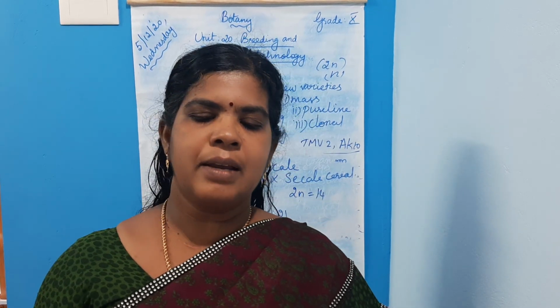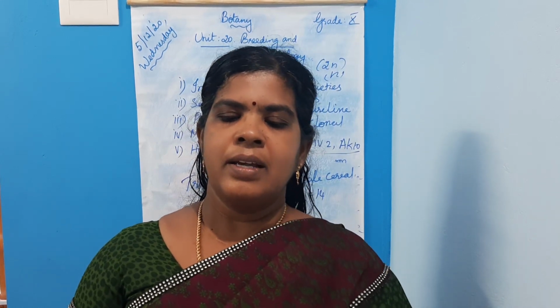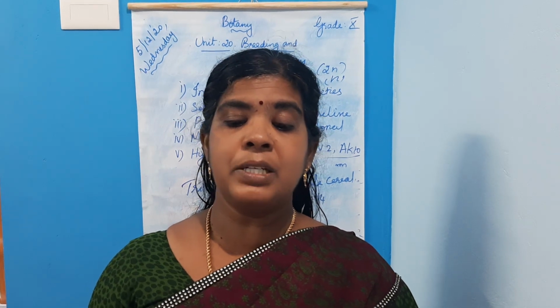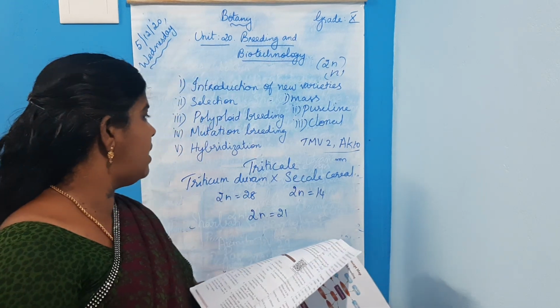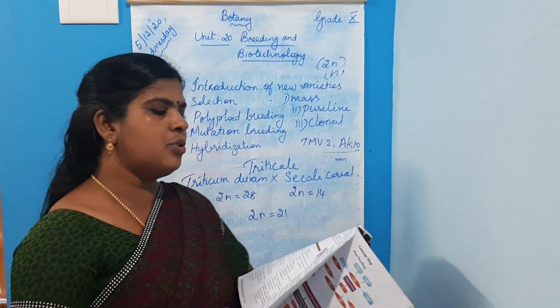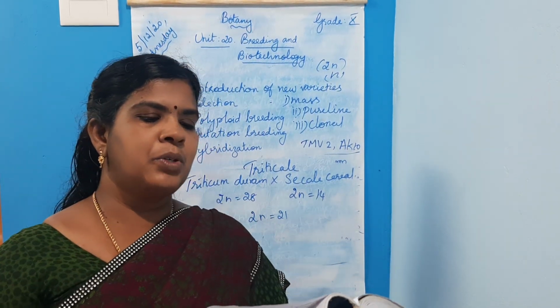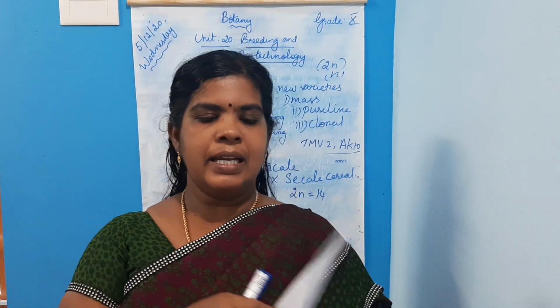So protein rich wheat varieties, Atlas 66. Third one, the chemical used for doubling the chromosome is colchicine. Then fifth one, rice normally grows well in alluvial soil, but Atomita 2 rice is a rice variety produced by mutation breeding that grows well in saline soil.